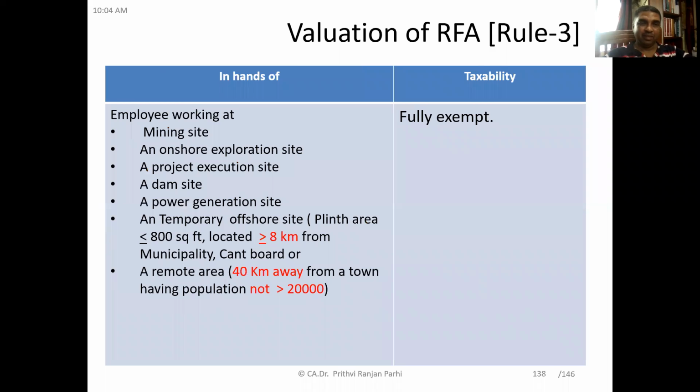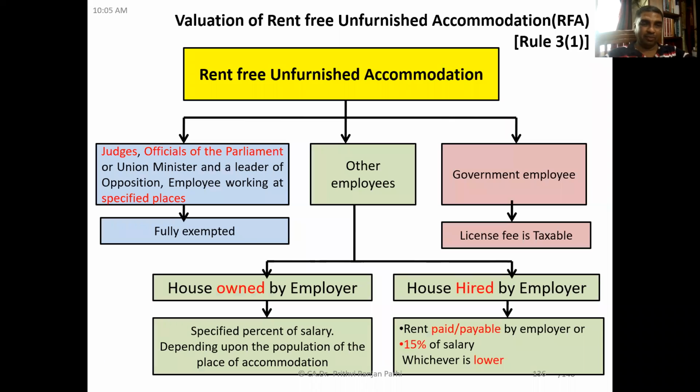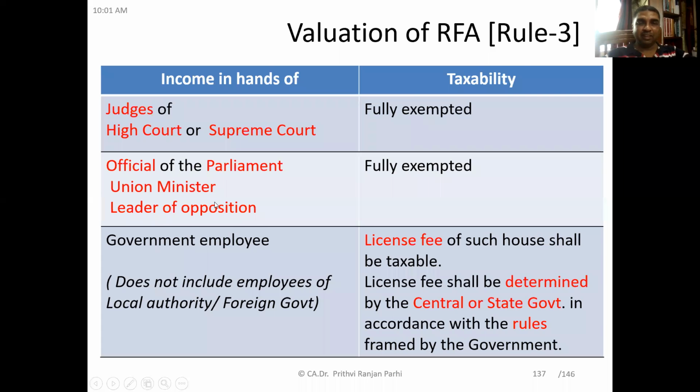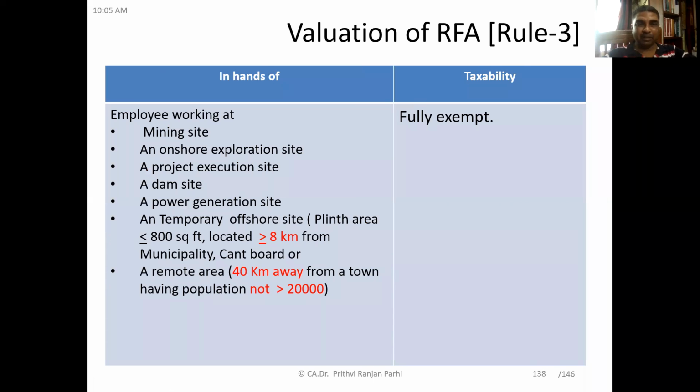Now, there are also some specified places. If you recall the chart, you see some specified places. If the house is provided to employees working in the specified places, then also it is exempt. And what are the specified places?